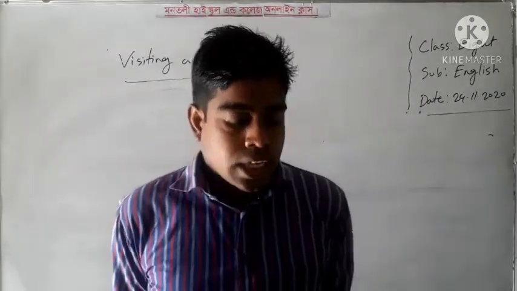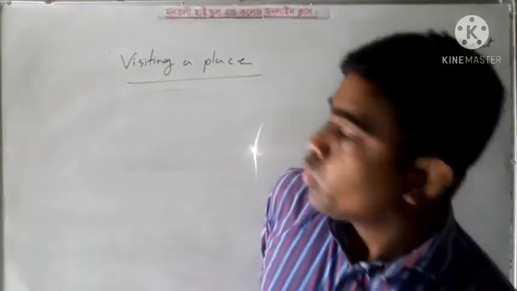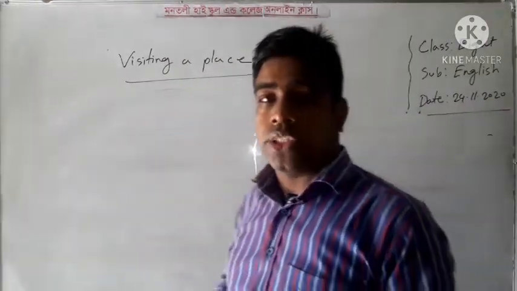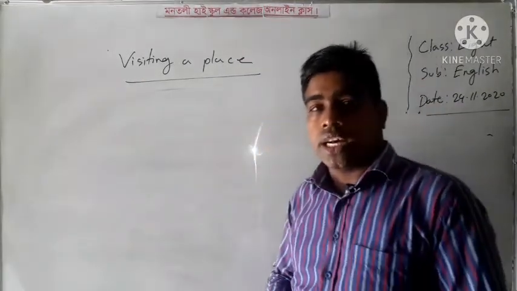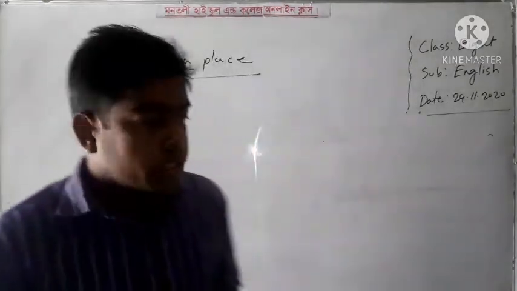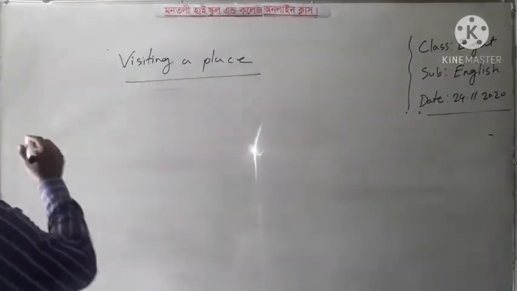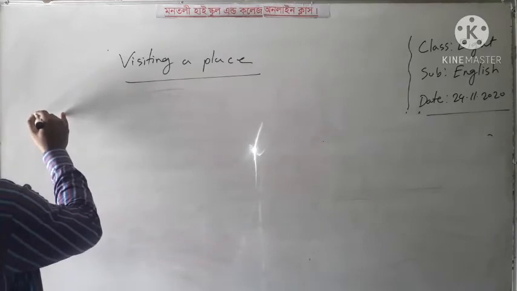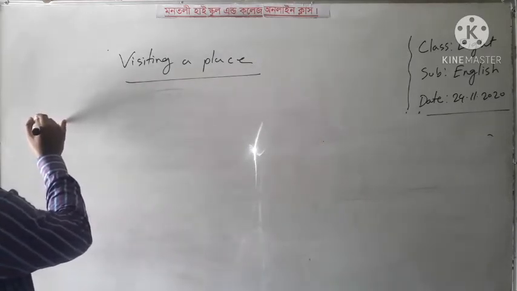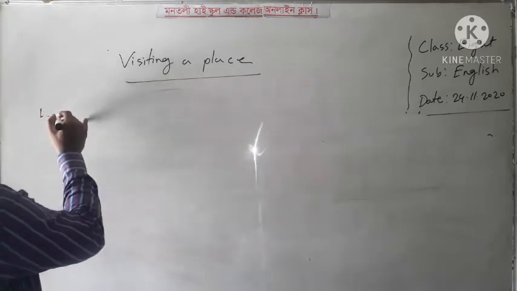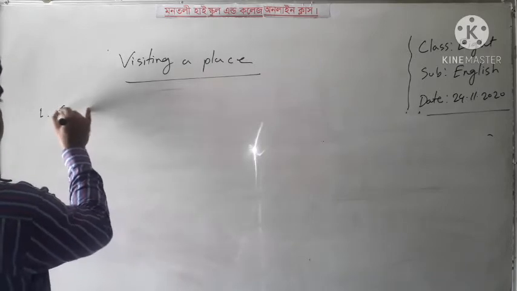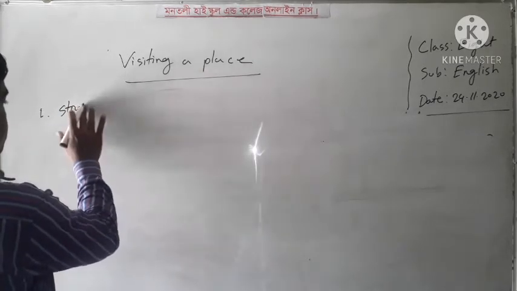My dear learners, I think if you write visiting a place, it will be clear how you can write the paragraph. At first you have to inaugurate the place name. Number one, you have to write the starting.